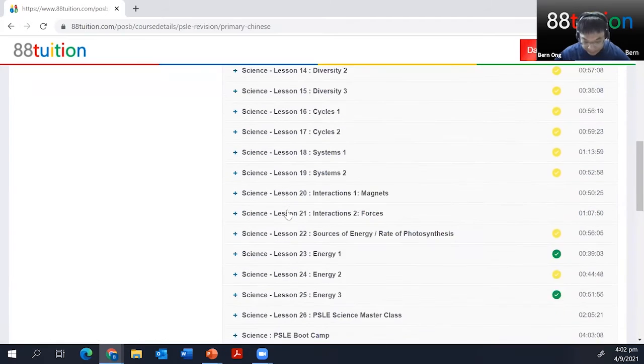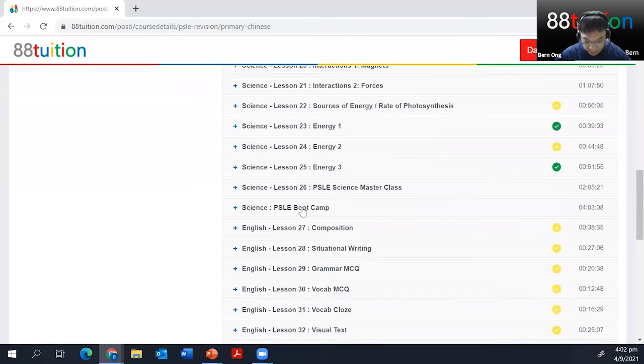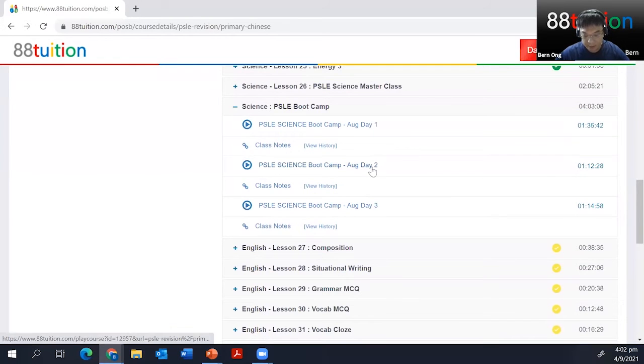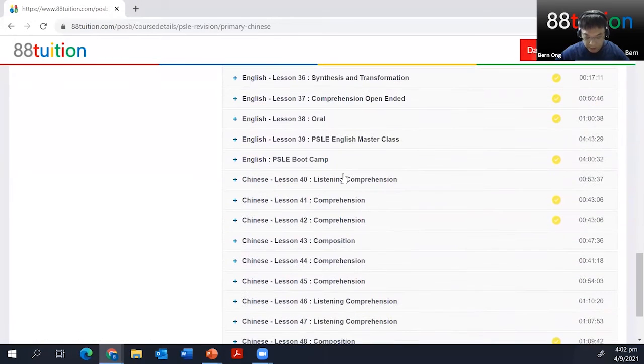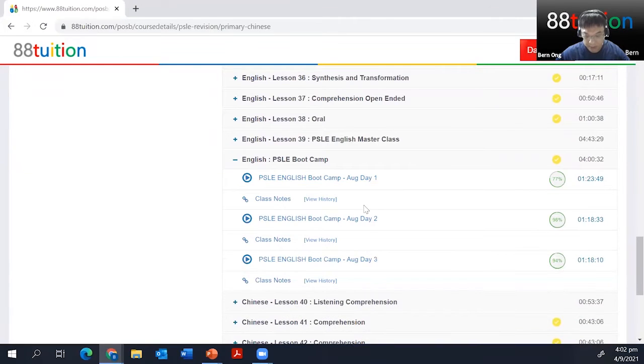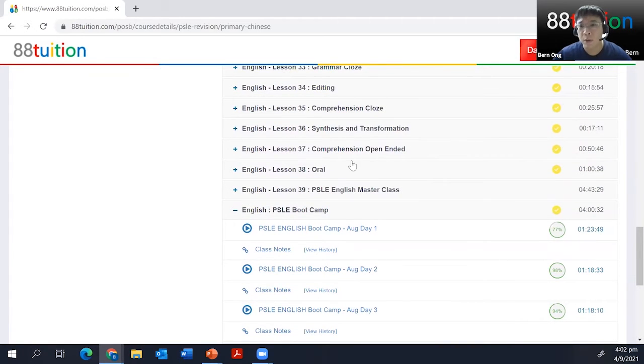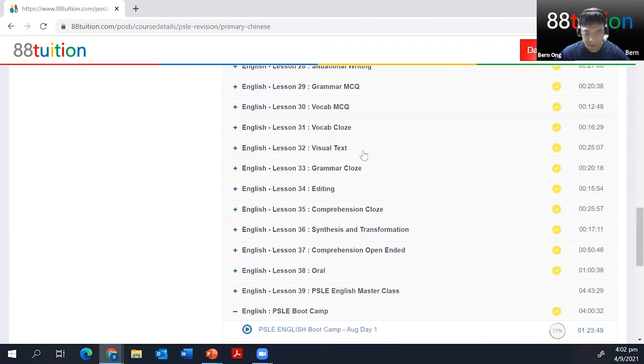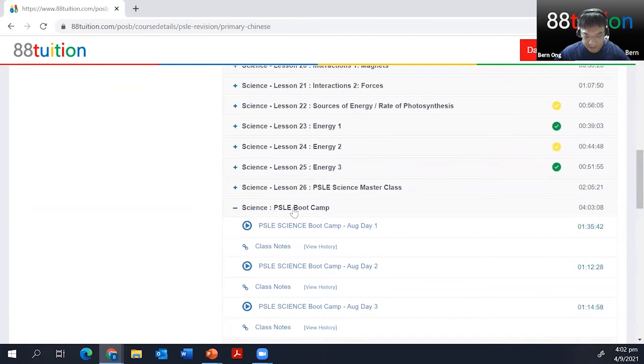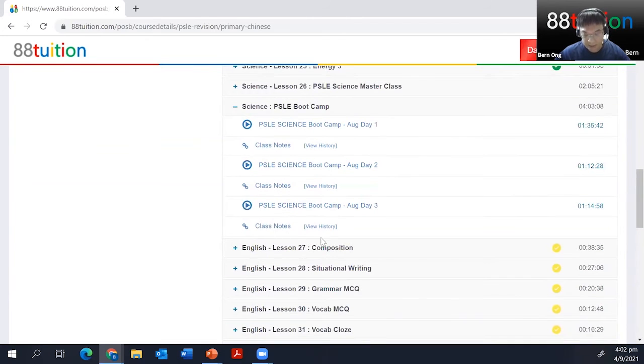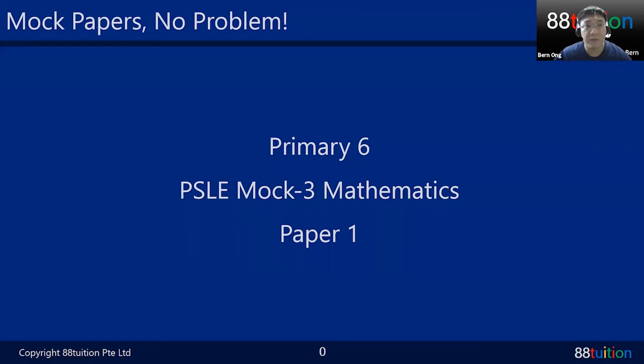Then we also got the science. Science also has this portion there: PSLE bootcamp Science, August day 1, day 2, day 3, and also for the English. Everything is inside for you. For the September one, yes, it will be available. Just give us 3 to 4 days to upload it in the system. Then you will find down here another one, Science PSLE Bootcamp September. So this is the place where you find the recordings.